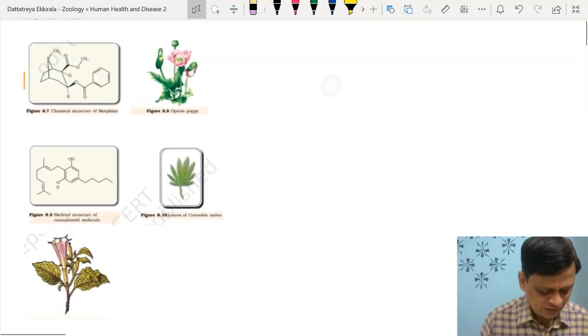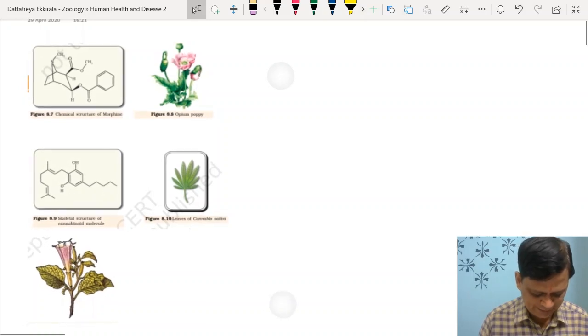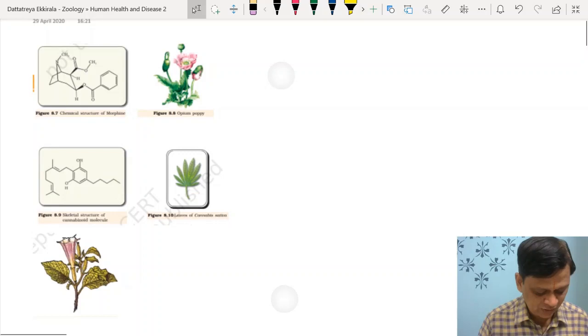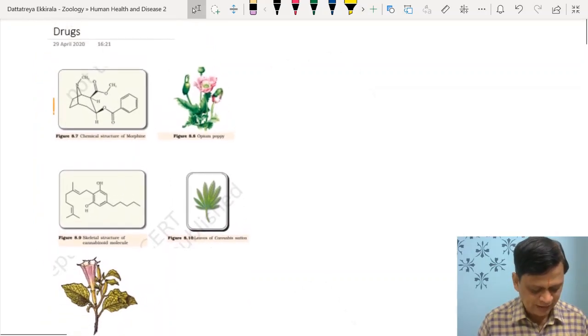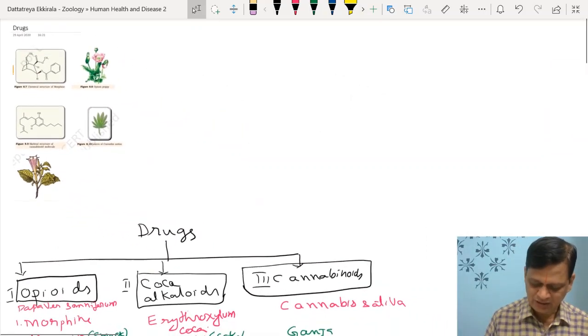So there are structural details also we have to memorize. For example, first one, cannabinoids, chemical structure, and opium poppy plant. And here cannabinoid leaves is a structure of cannabinoids. First one is morphine. Third one is datura plant. Right? These are the important points about the drugs.